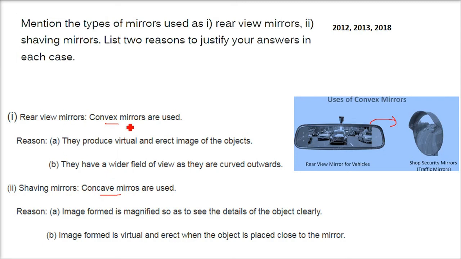Rear view mirrors are convex mirrors, the reason being they produce a virtual and erect image of the objects, and they have a wider field of view as they are curved outwards like this. And the shaving mirrors, it's not shown here, but those people who shave know very well. They use a concave mirror. The image formed is magnified so as to see the details of the object clearly. When you are shaving, you need to see the detail. The image formed is virtual and erect when the object is placed close to the mirror.